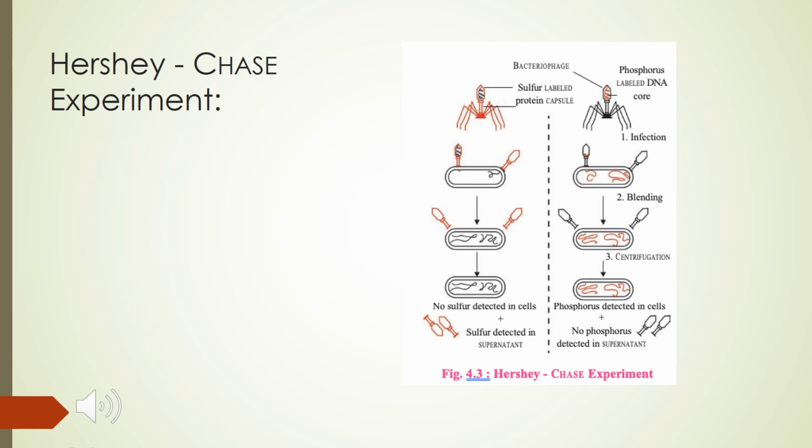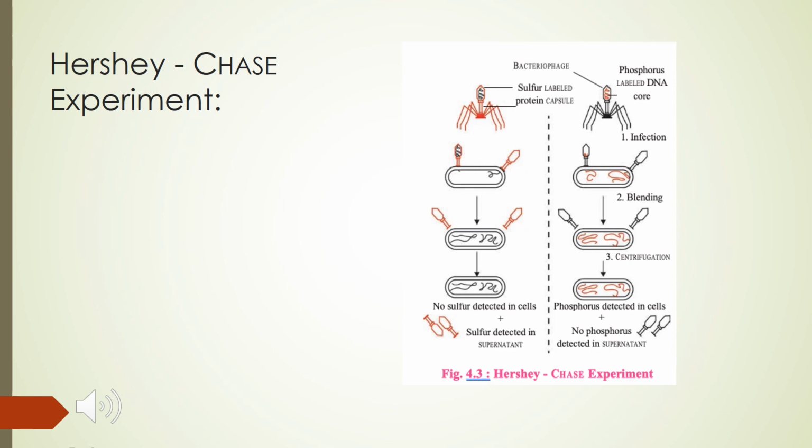The virus infected the bacteria. So the virus had radiolabeled phosphorus and it was passed to the bacteria, which showed that the transformation is done by the DNA and not the protein. Bacteria which were infected by viruses having radioactive sulfur were not radioactive.